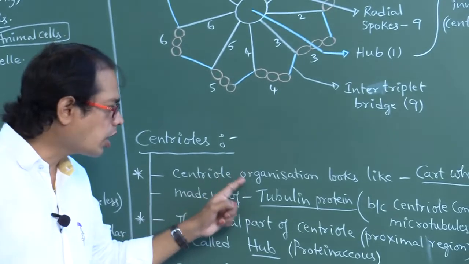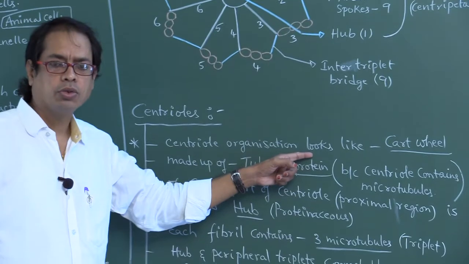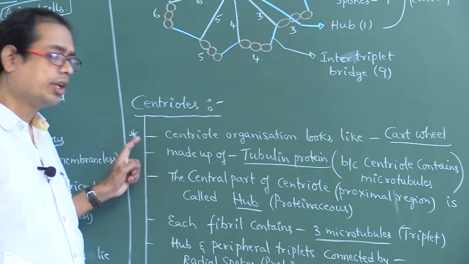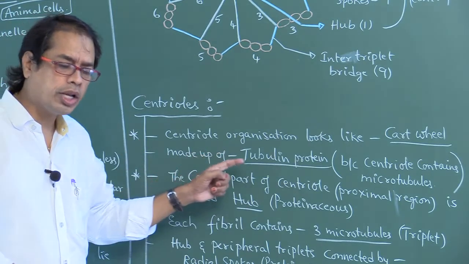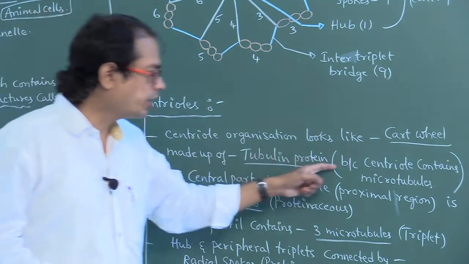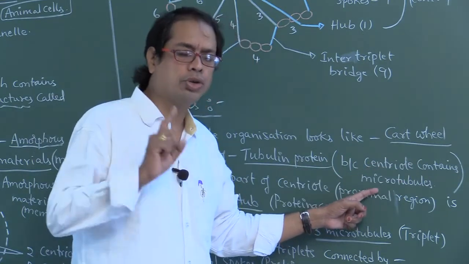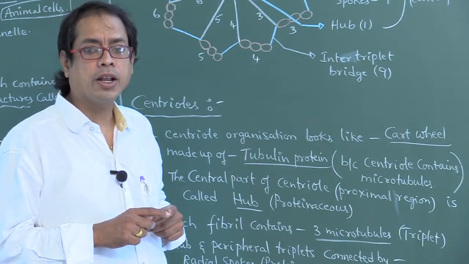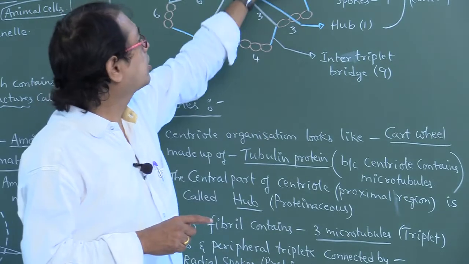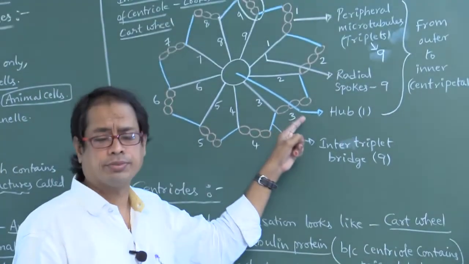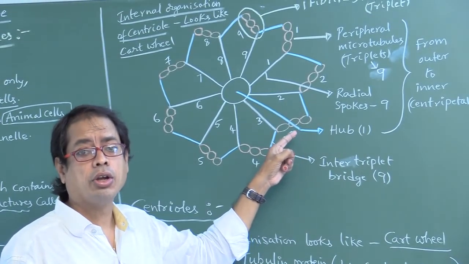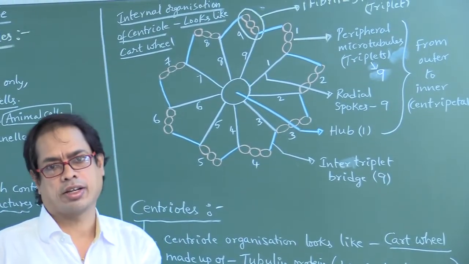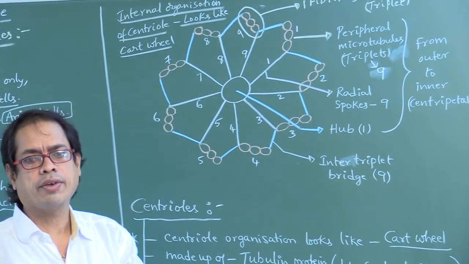Centrioles. What does the centriole organization look like? Cartwheel. Very, very important point. It is made up of tubulin protein, because the centriole contains microtubules. So the number of peripheral microtubules: these are all peripheral microtubules. How many in each centriole? 27. In each centrosome, we have to take 2 centrioles like that. 27 plus 27, 54.